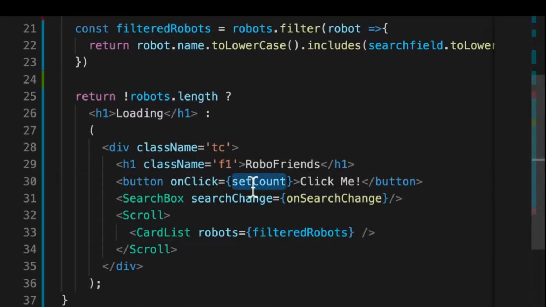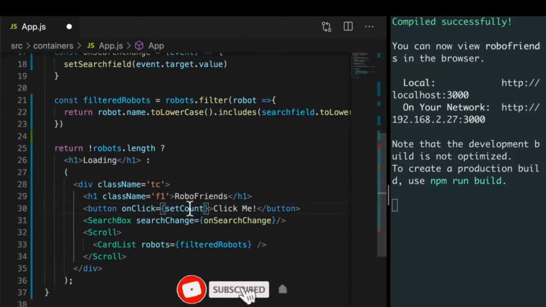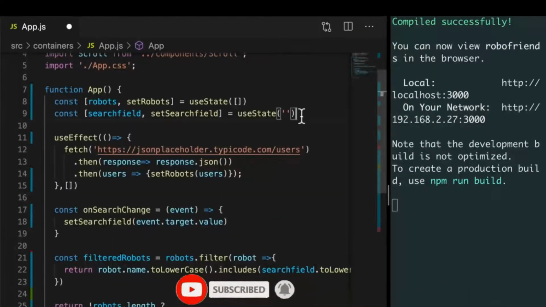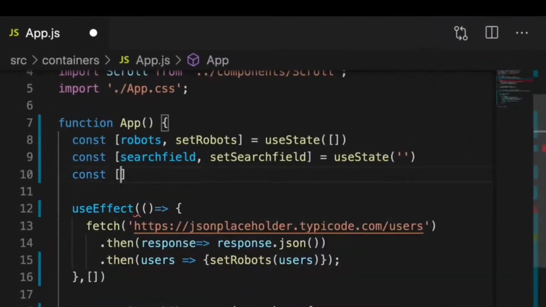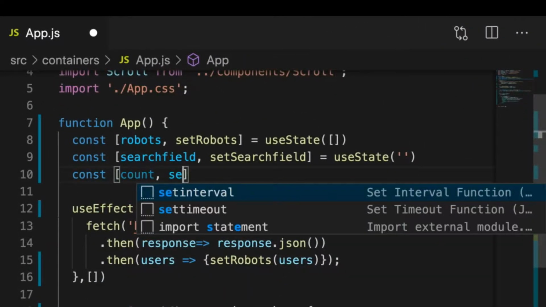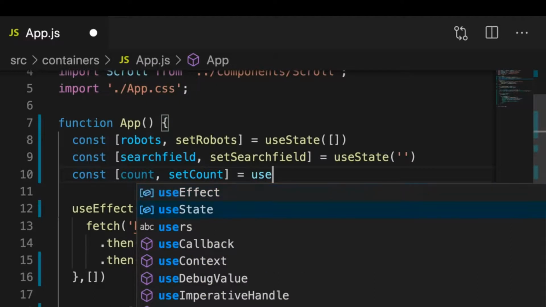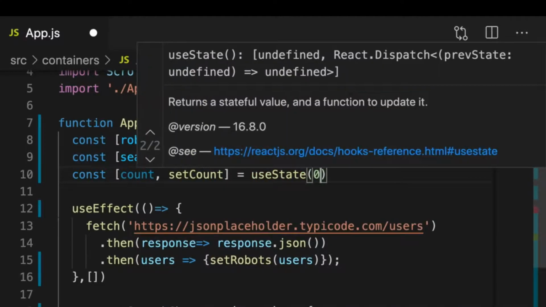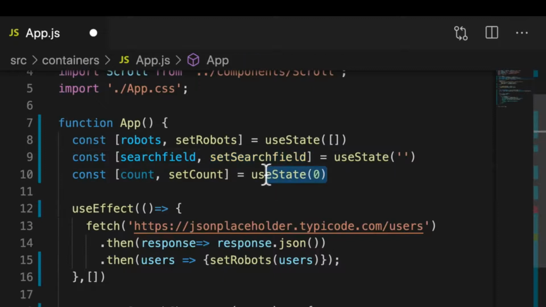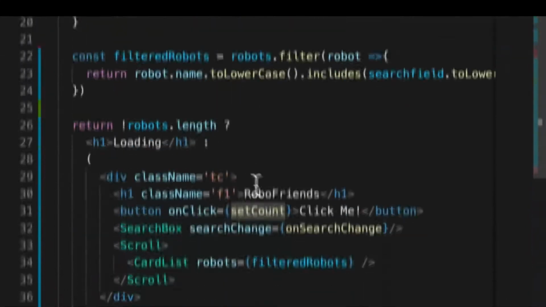So this is going to be a function that changes a new piece of state. And this time around, we'll just have a new count state. So I'm going to create a piece of state. I'll call it count and setCount. So you kind of see the repetition here. We're just creating state at the top with what the state name is and what the function is that changes that state. And I'll say useState, and I'll just give it a count of 0. So this is going to be 0. And this setCount is going to be right over here.